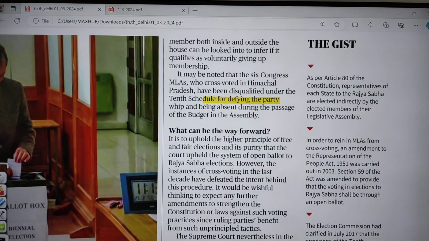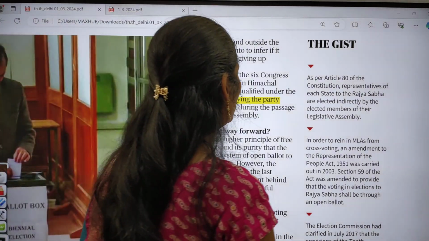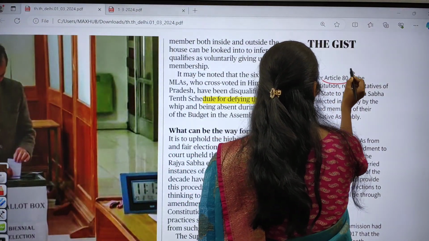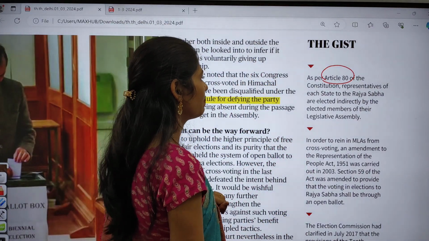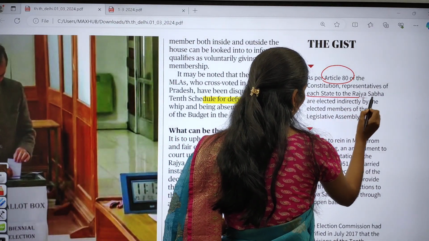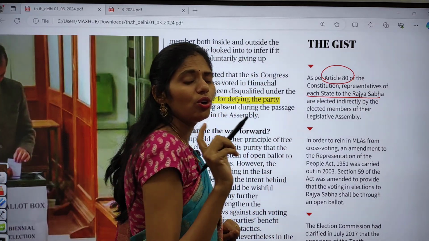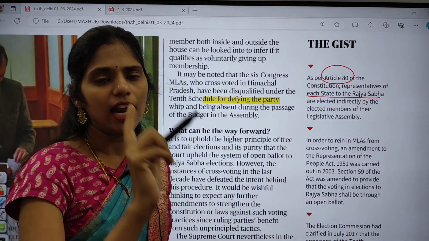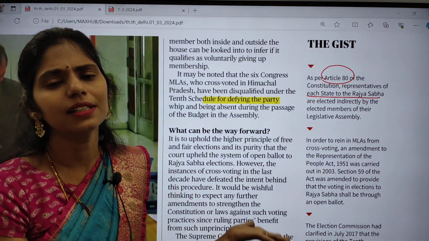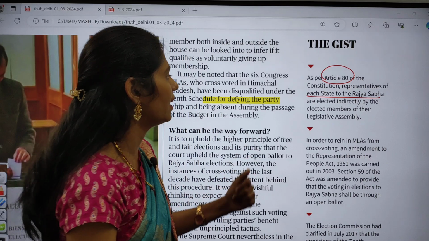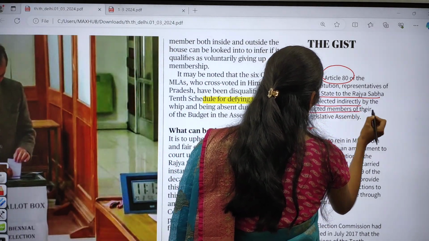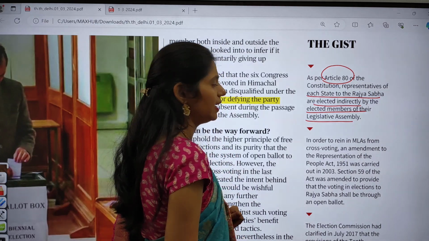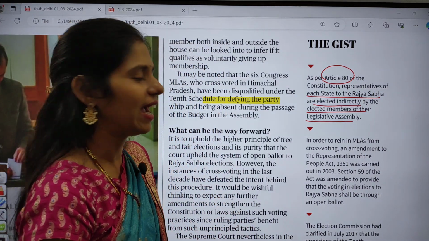Now let us see the provisions regarding the elections of Rajya Sabha. As per Article 80 of the Indian Constitution, which is talking about the representatives of each state to Rajya Sabha, those persons, these Rajya Sabha members, are not directly elected by the people, they are indirectly elected. Okay, they are indirectly elected by the elected members of their legislative assembly. So this is one key fact.